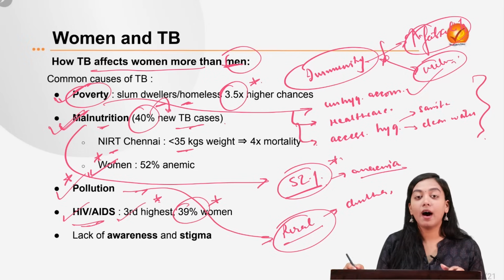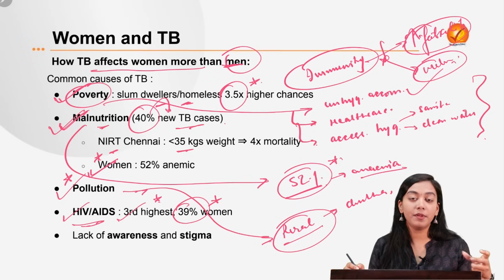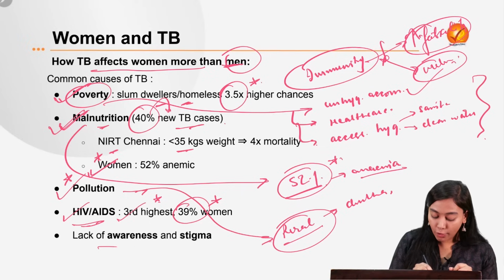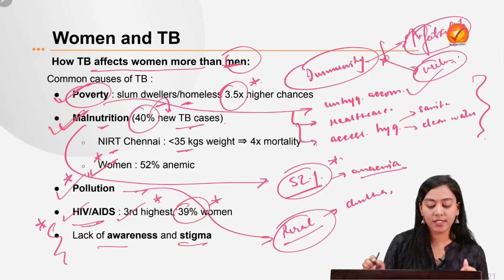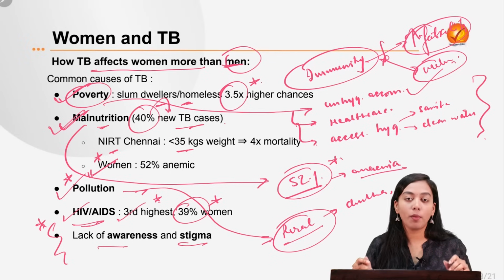39% of women in India are actually suffering from HIV. So can you see the amount of gravity women face when it comes to being vulnerable towards TB? Then, lack of awareness and stigma. Now, these are the main factors which hinder the treatment and also cause psychological traumas in women.